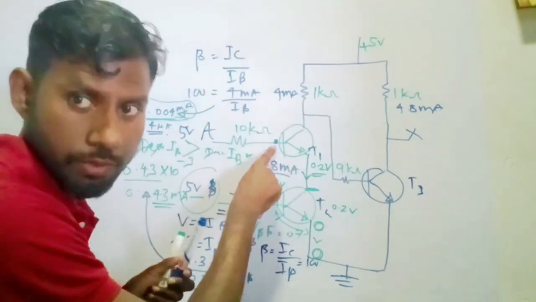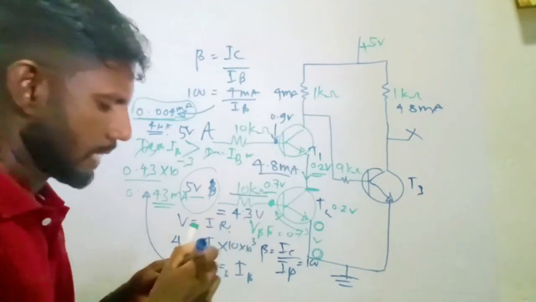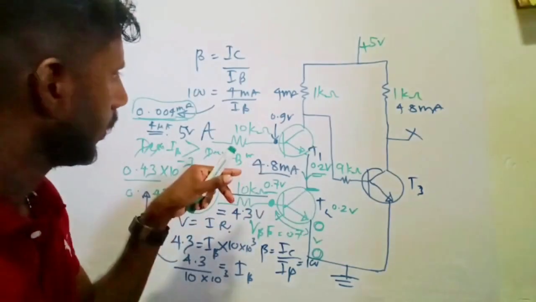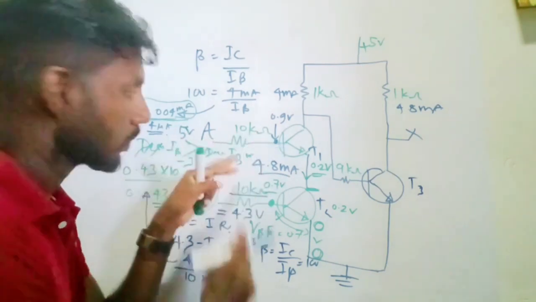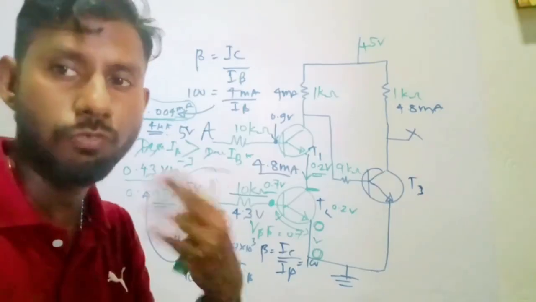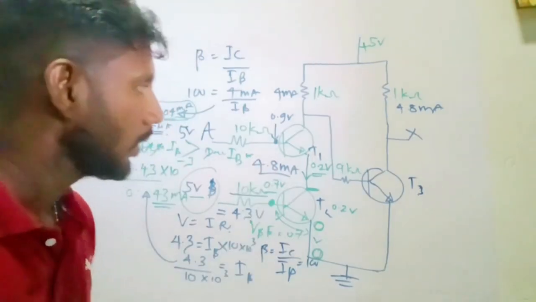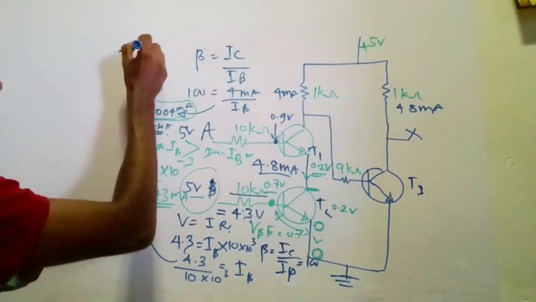So the value here is going to be 0.9 volt, slightly different from the previous one. Again, the very same method applies: we take the potential difference across this 10 kilo ohms. The difference between 5 and 0.9 will be 4.1 volt.